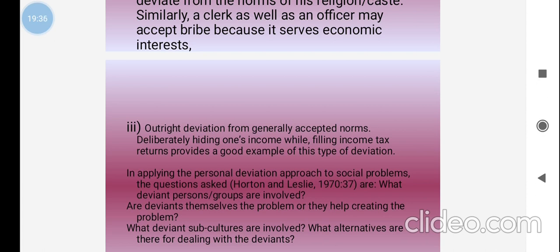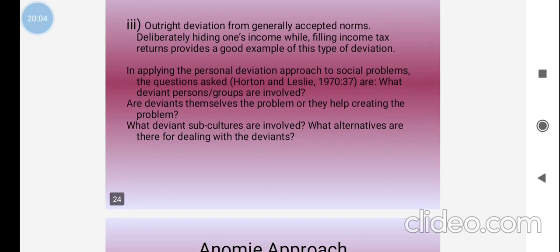Definitely those people are involved in the deviant problem, or they create the way or lead to problem-creating areas. Next is, what deviant subcultures are involved? What kind of activities are involved in the deviant behavior, and what are the alternatives for dealing with deviant people? These are the questions related to the deviant approaches raised by Cotton and Leslie.